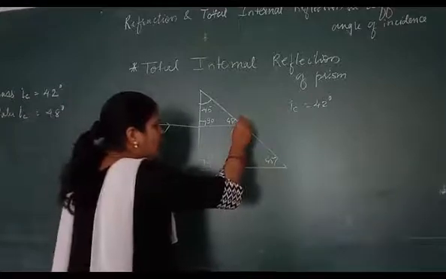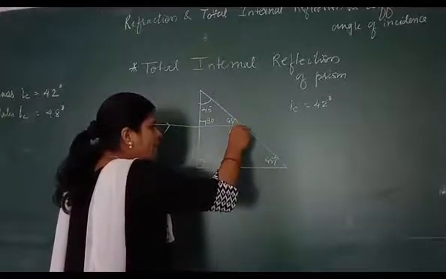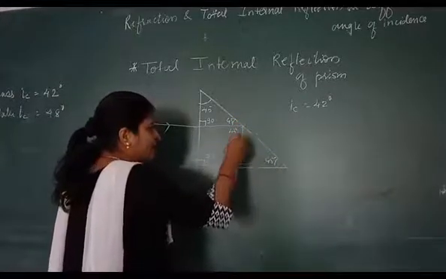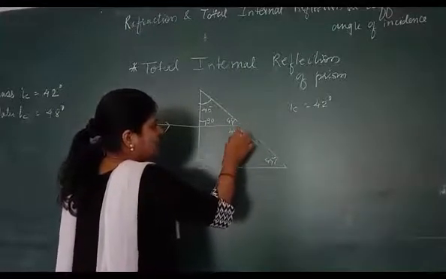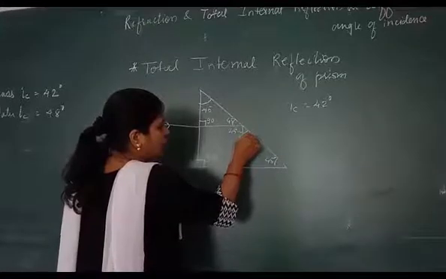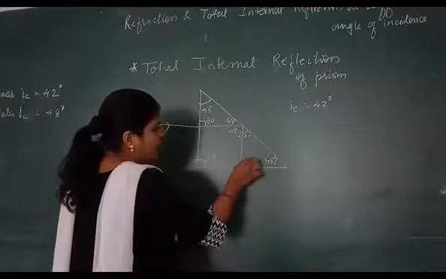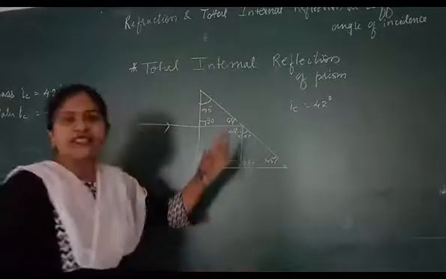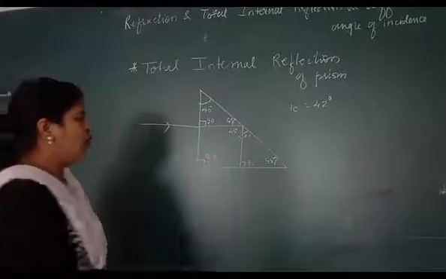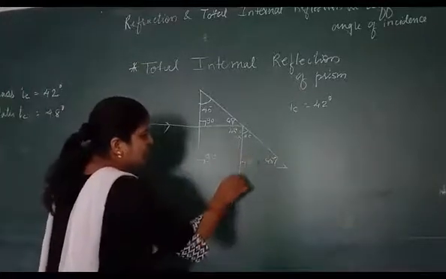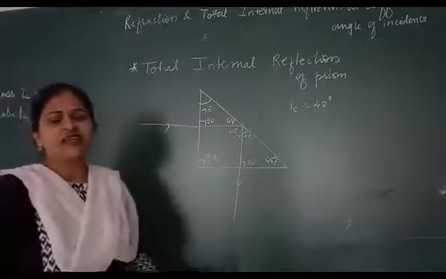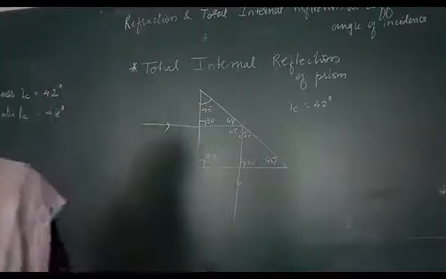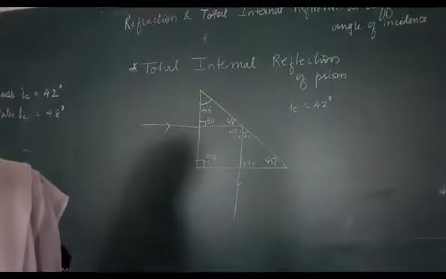So what happened over here? It gets reflected back into the same medium. Now it forms 45 degrees, and this normal also forms 45. If the ray of light passes along a normal, what will happen? It doesn't deviate. It passes out straight without any deviation. Okay, this is clear to you.